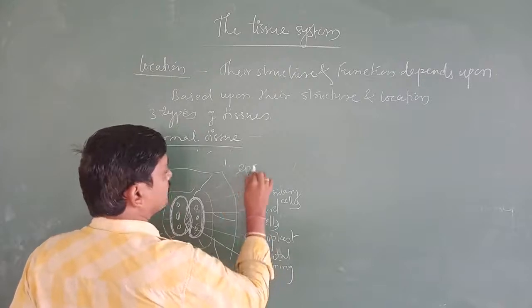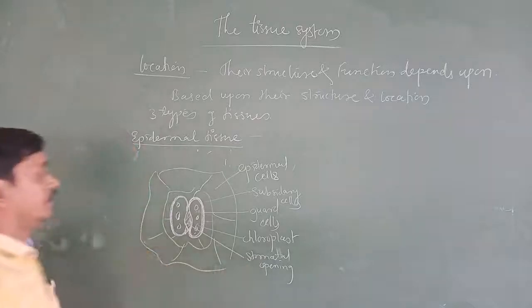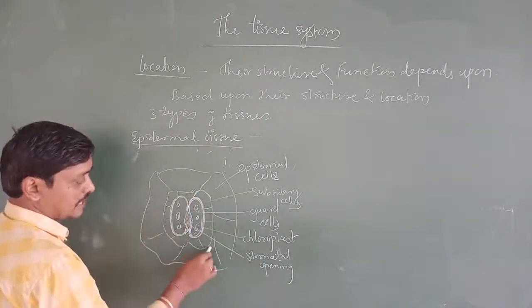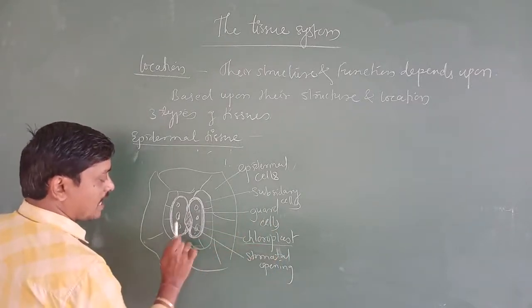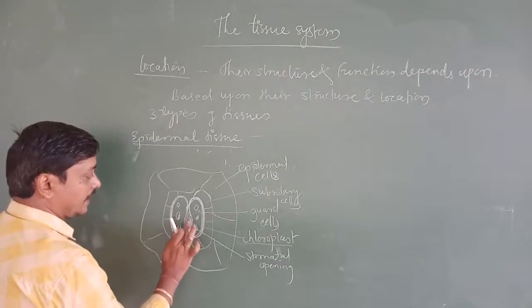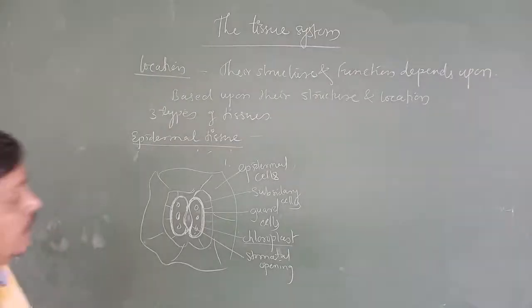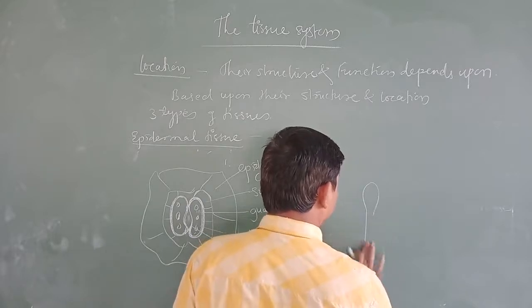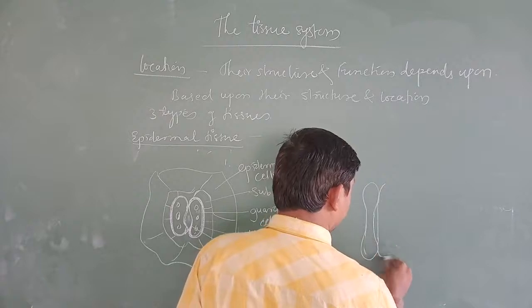These are epidermal cells, then the guard cells, and this is the chloroplast, and then this is the opening. This is the stomatal opening, and this is found in a dicot. And in monocots, in grasses, you get another kind of structure.